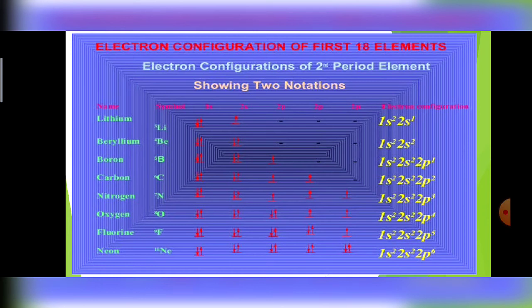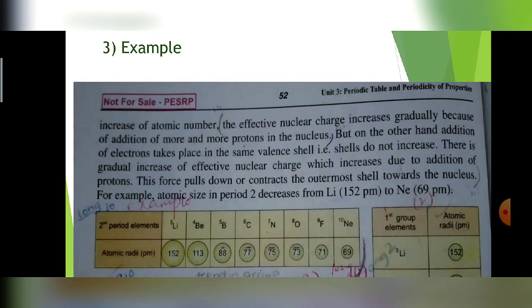That's why the force of attraction between the positive nuclear charge and the negative electrons also increases, because the number of protons and electrons increases. So when we move from left to right, due to the increase of force of attraction and effective nuclear charge, the atomic size of the atom decreases. As you can see here, this is the reason, starting from page 51, that this force pulls down or contracts the outermost shell towards the nucleus. Next you can see the example.